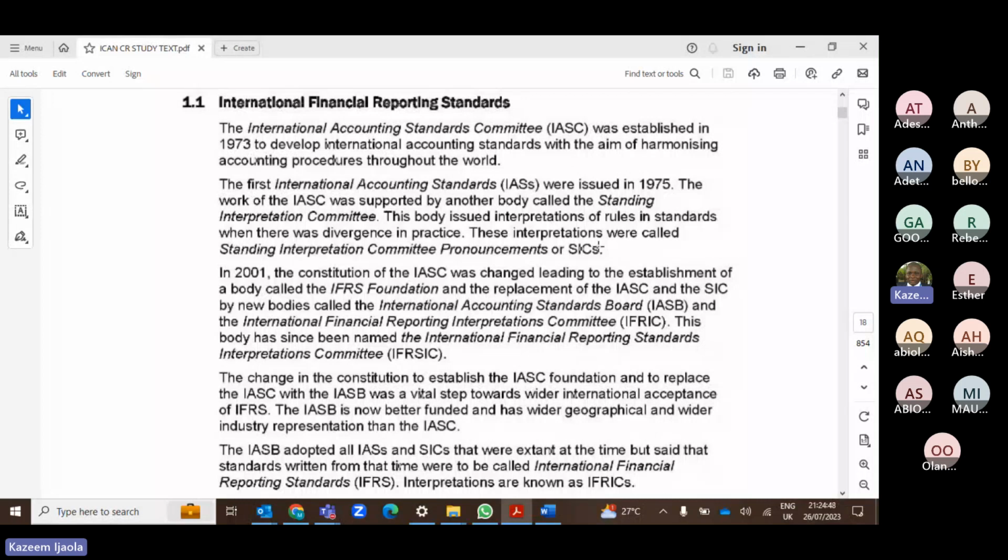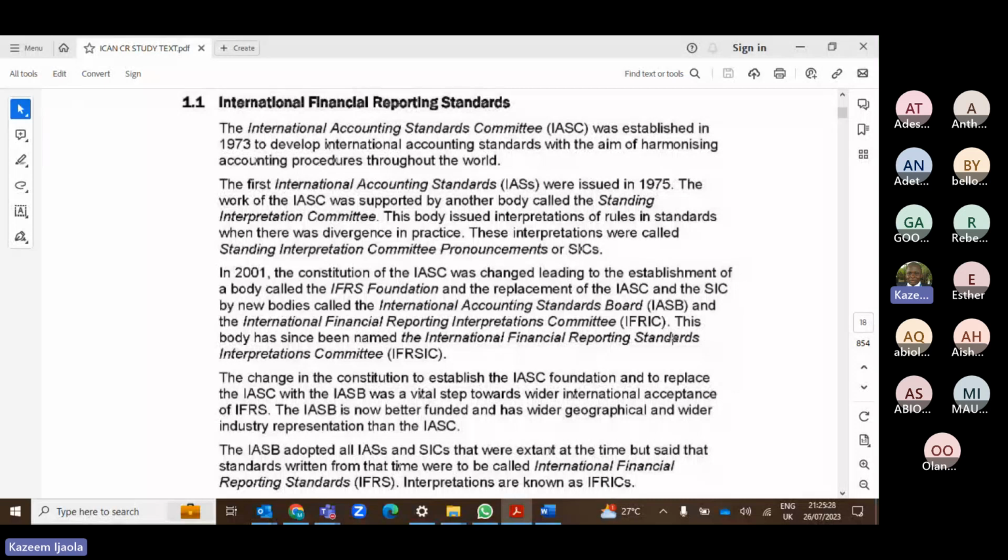Remember, IASC used to issue IAS then, but now they have been scrapped. They were replaced with another body known as what? IASB. This IASB is responsible for issuing IFRS, and the first set of IFRS was issued in 2001 by these guys called IASB. From 2001, they stopped issuing IAS, right? They started replacing IAS with IFRS.